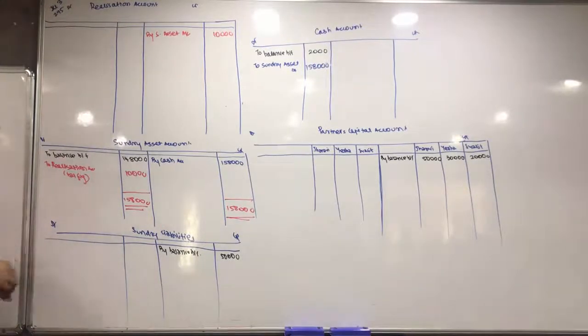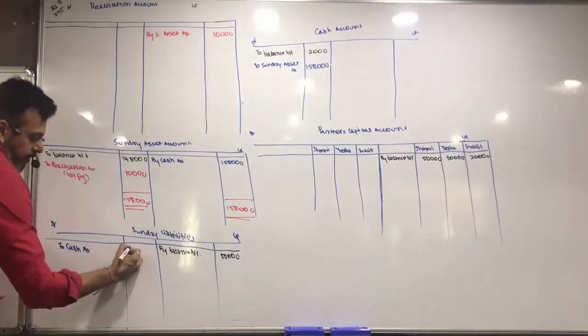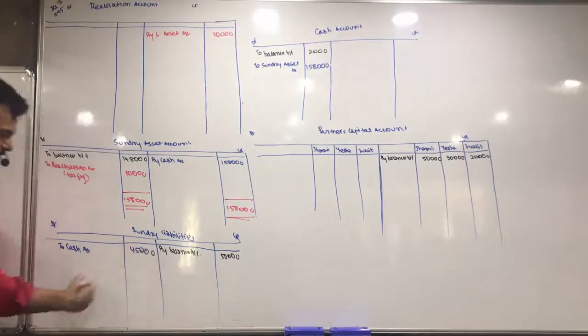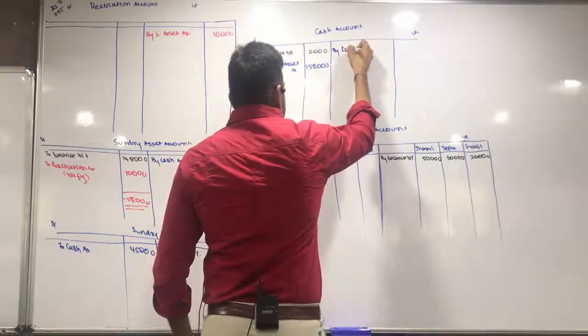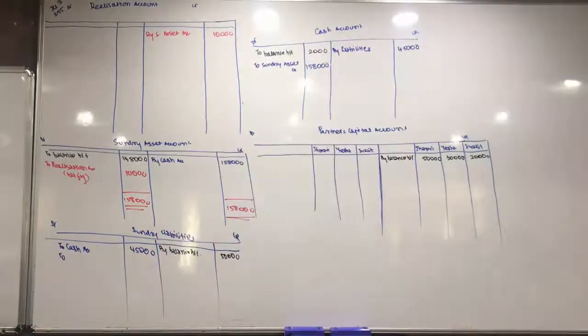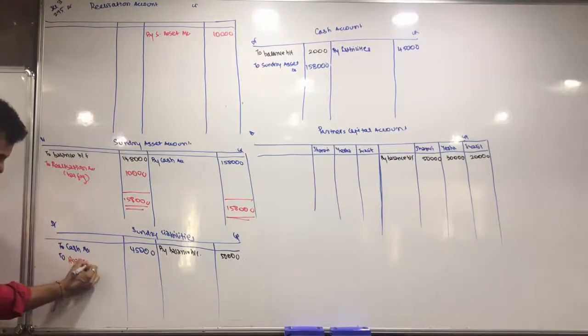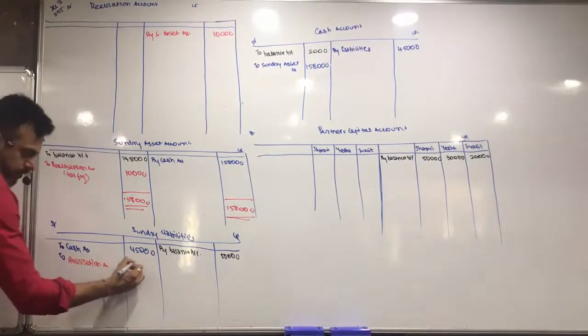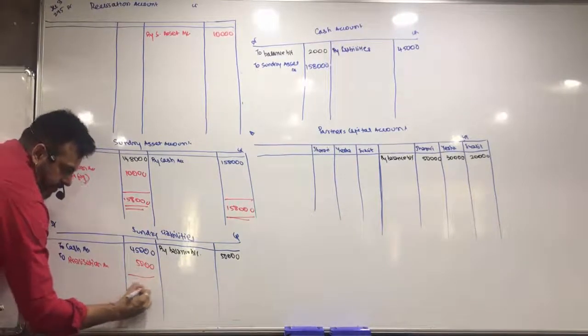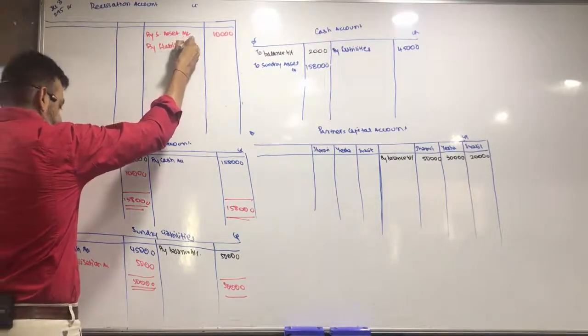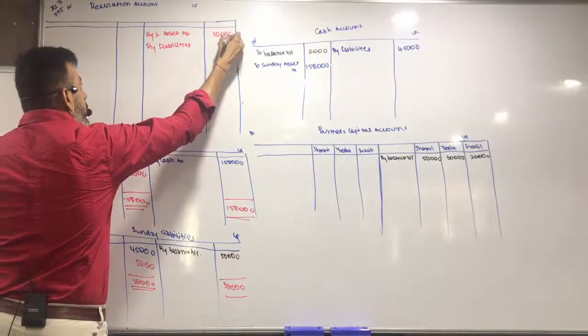Next, liabilities are paid at 10% discount. So to cash 45,000, by liabilities 45,000. To realization account 5,000, by liabilities 5,000.